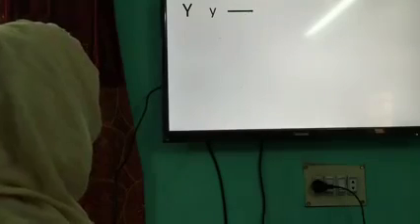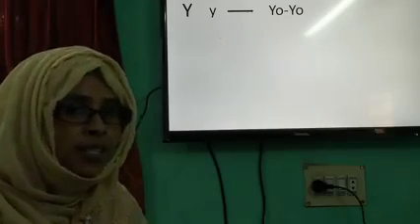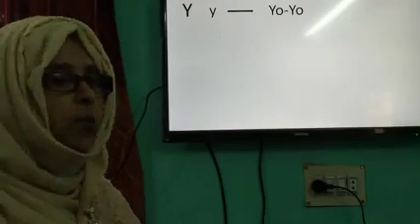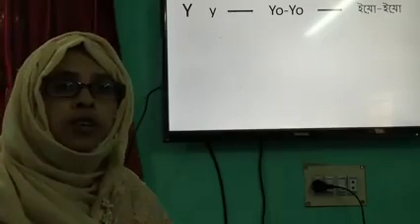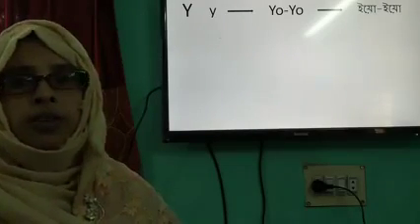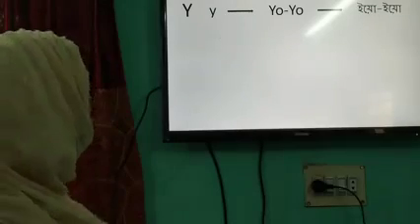And we can say Y for yo-yo. And yo-yo means হচ্ছে yo-yo.